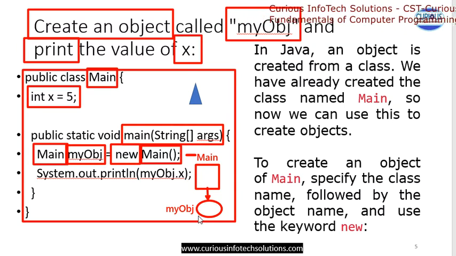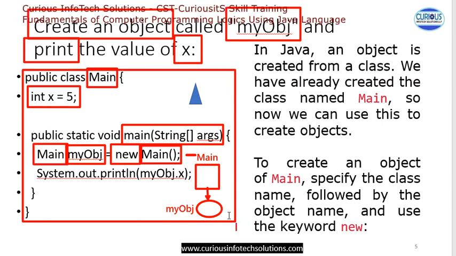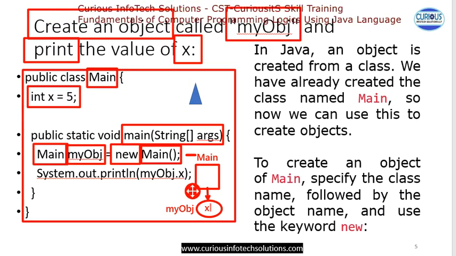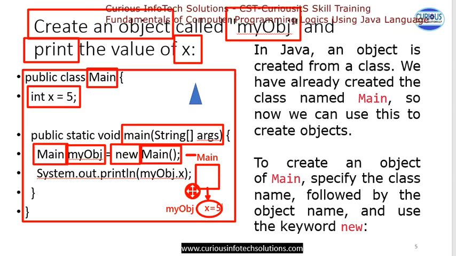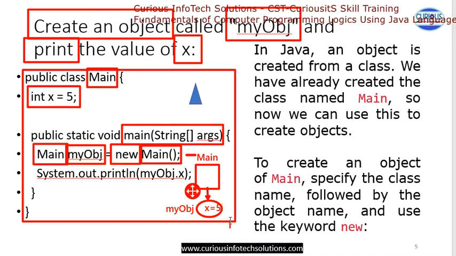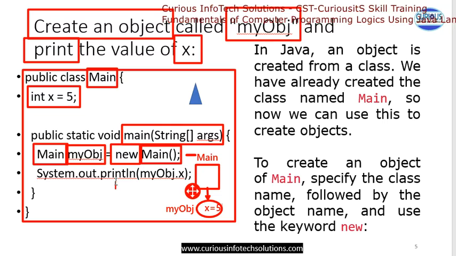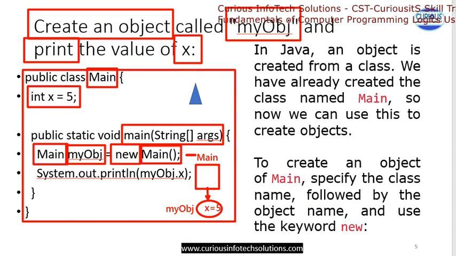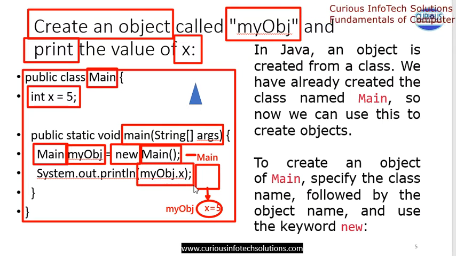So by this arrow sign we will create it, and this my object actually gets the value. The value is x equal to 5. Okay, so this is the complete thought of this program. So as soon as we print here, we should get what value? What value will we get? Now we are going for the print, so we have to get the value 5.